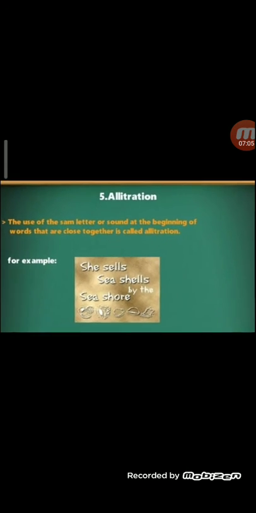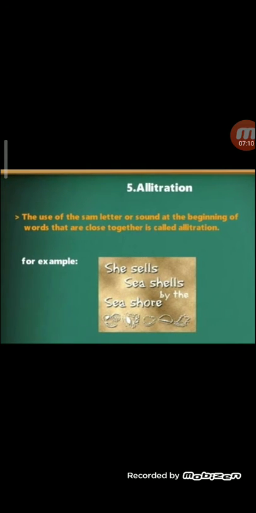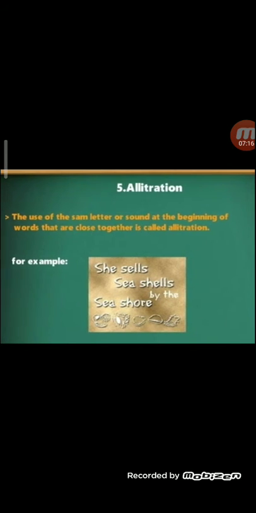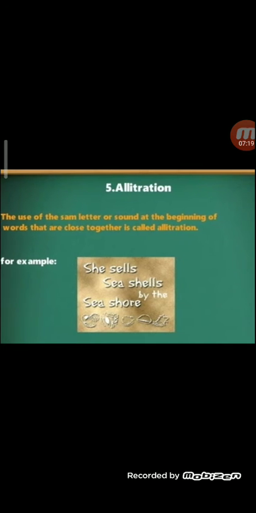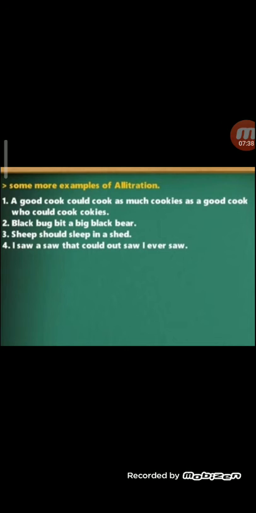Yes, children. Next one, we proceed to alliteration. Here, the sound of a particular letter is repeated again and again to give a musical effect. Right? Sea sells seashells by the seashore. So the S sound is repeated. Yes? So this above is the definition, below is the example, and there are more examples of alliteration. A good cook could cook as many cookies as a good cook could. What is repeated? C is repeated. Right?